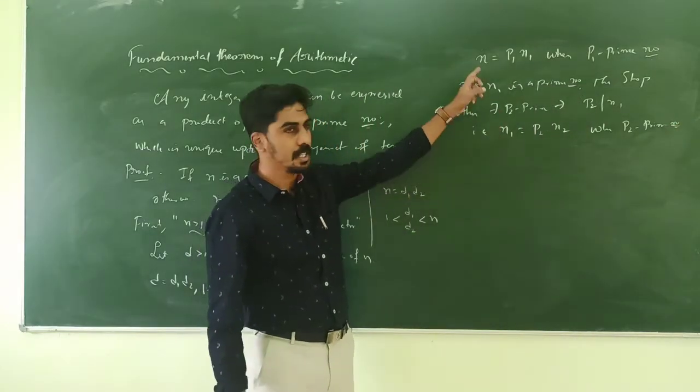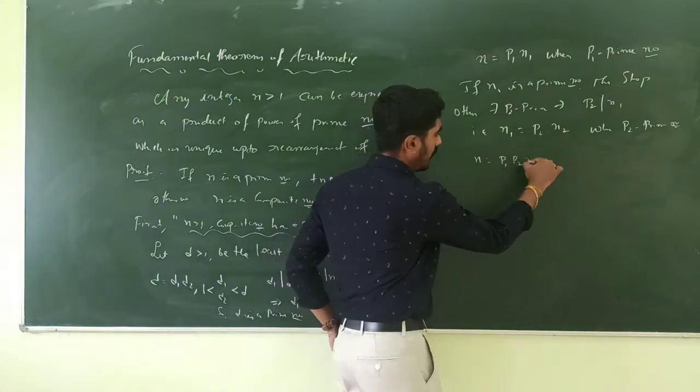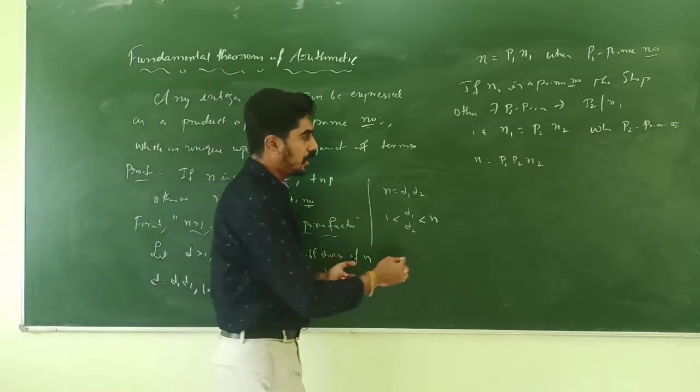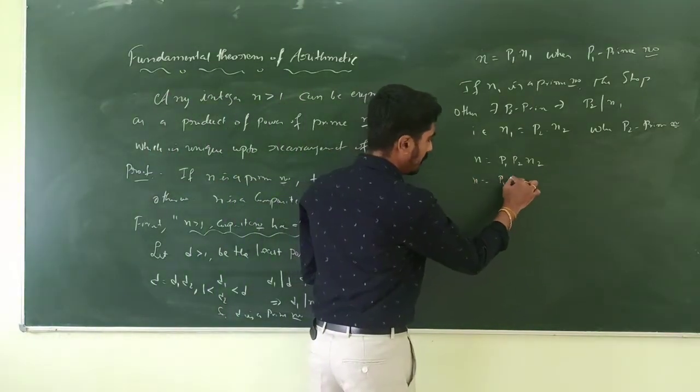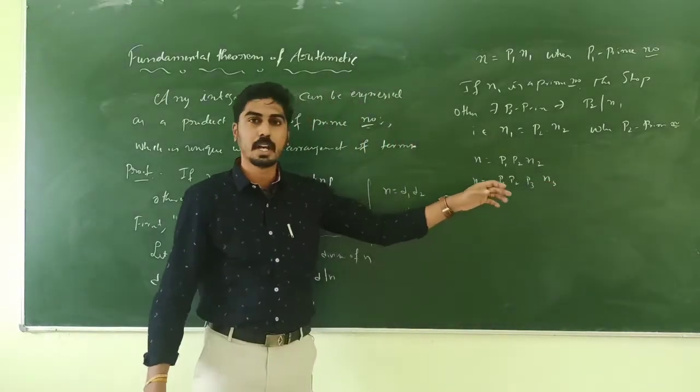Substituting n1 here, we get n is equal to p1, p2, n2. Continuing this way, we get n is equal to p1, p2, p3 into n3, where p1, p2, p3 are all prime numbers.